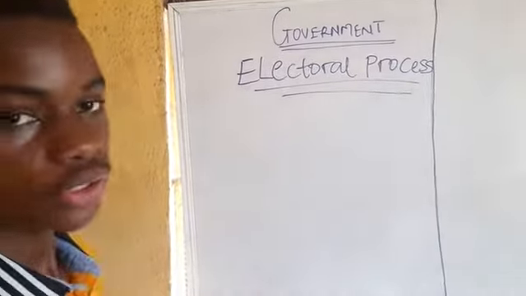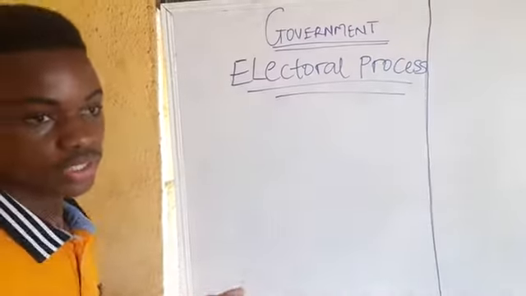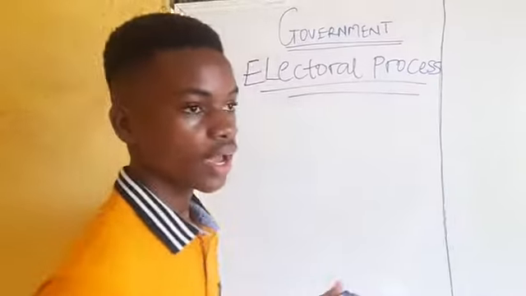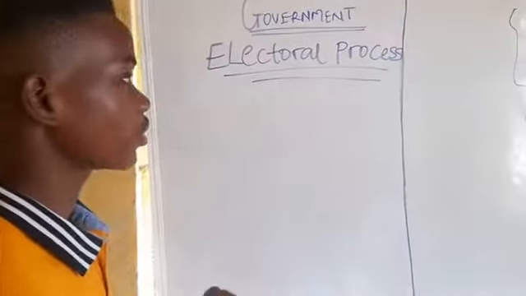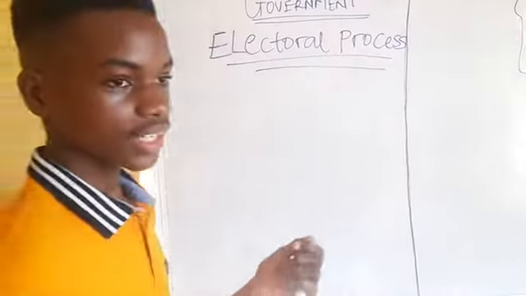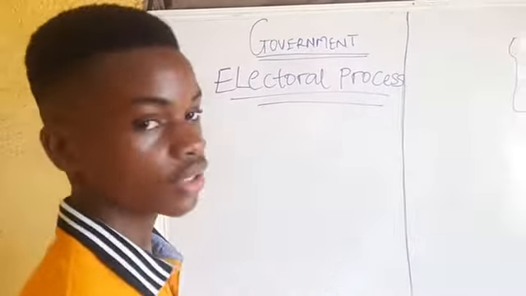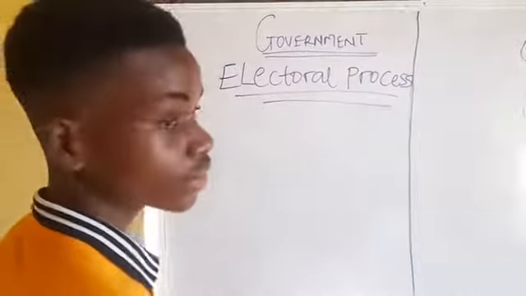One major head point we're going to be talking about is suffrage. So, let's begin by talking about what electoral process is all about. I believe a lot of us know what electoral process is about, because electoral process is all the activities that take place before, after, and within an election. We are going to be looking at the first point today, which is known as suffrage.